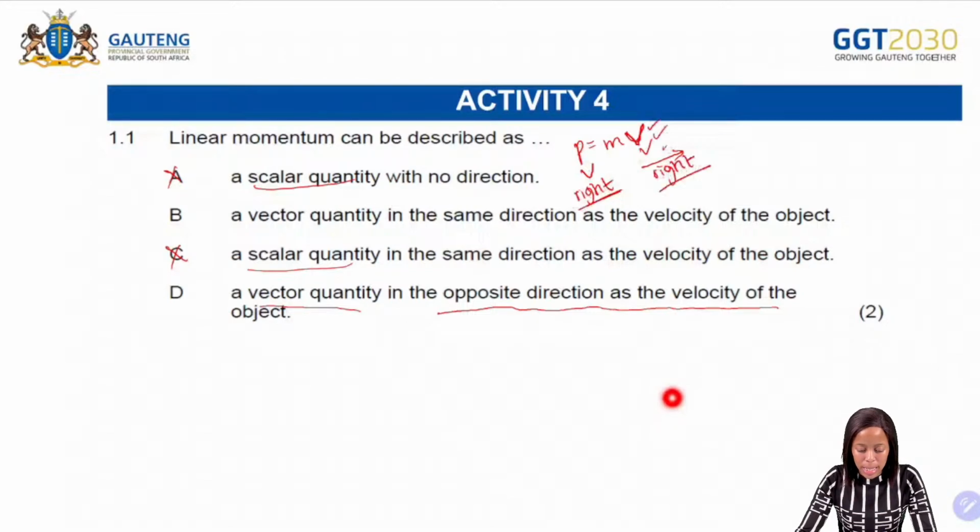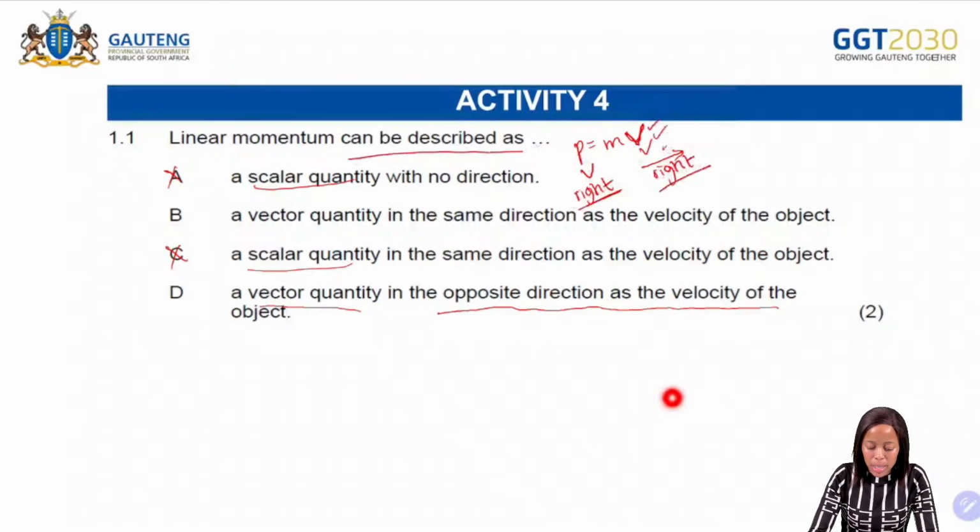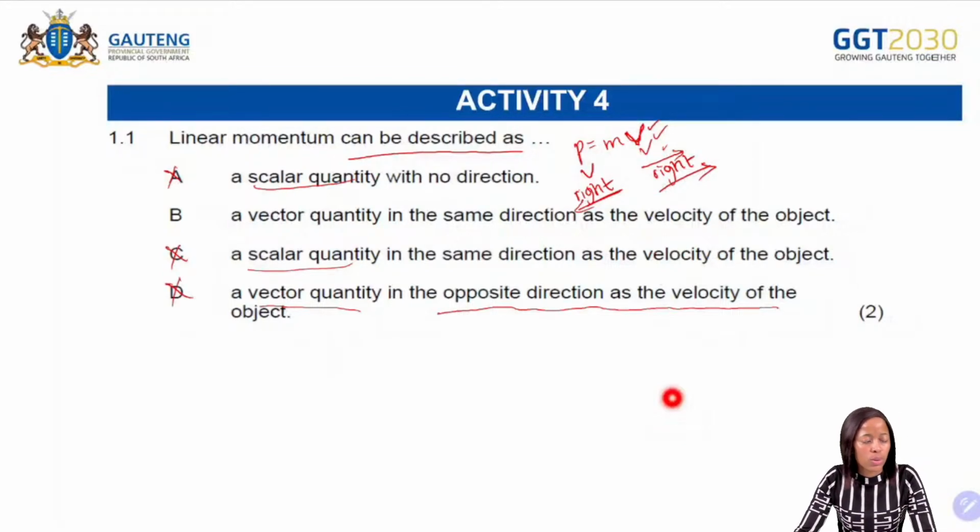So now let's read again. Linear momentum can be described as a vector quantity. We agree that it's correct. In the opposite direction as the velocity of the object. This statement is saying that if the velocity is to the right, then the momentum is going to be to the left. So that is going to be incorrect.